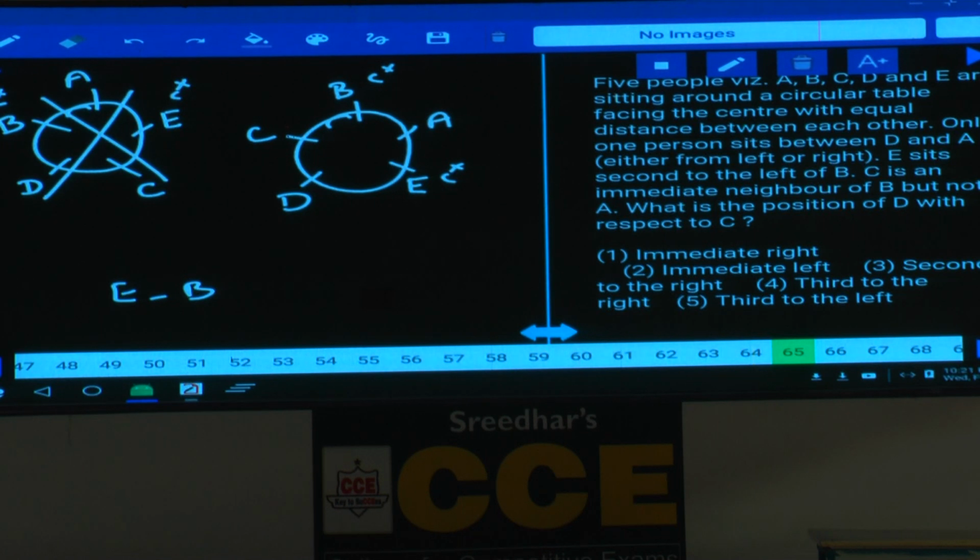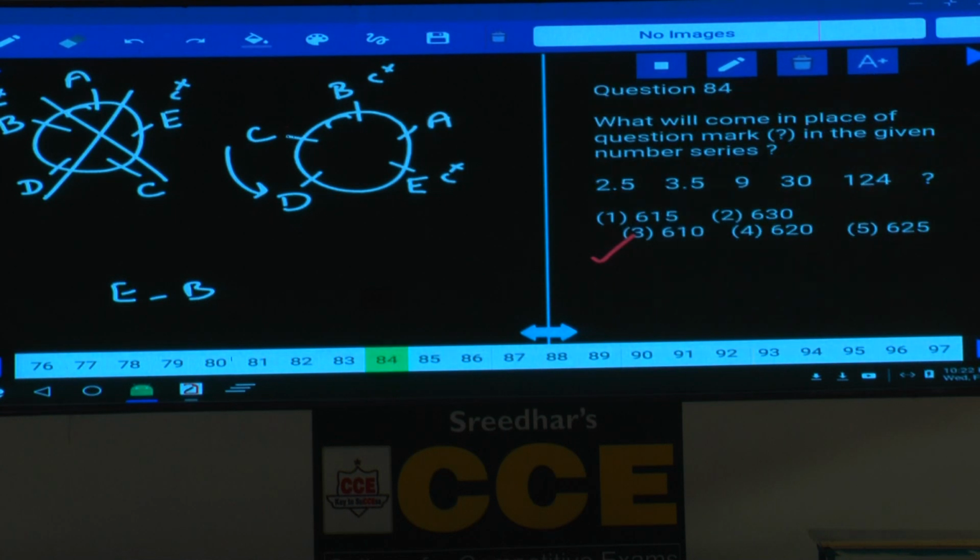Now we are left with only the second case. And what is the position of D with respect to C? Tell me, what is the position of D with respect to C? Immediate right hand side. Immediate right, that is given in choice 1. Clear now? Now this is about question numbers 31 to 65. Yes, anything left over in this one? Now 84 to 87 number series.